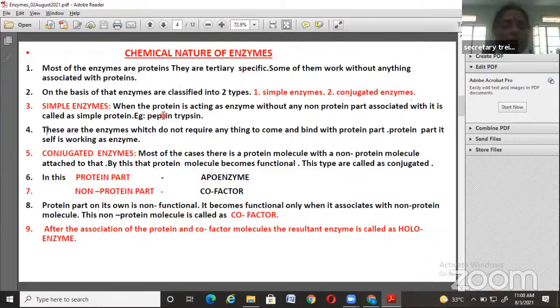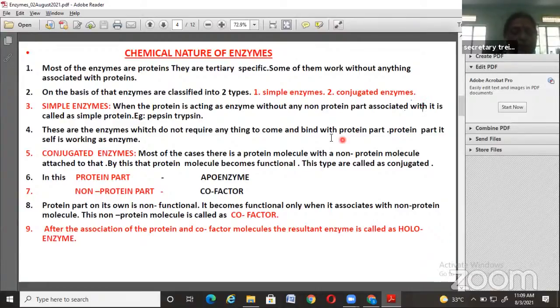So here the definition is: protein acting as an enzyme without any non-protein part association. That means only the protein part plays the role of enzyme, without the association of a non-protein part.